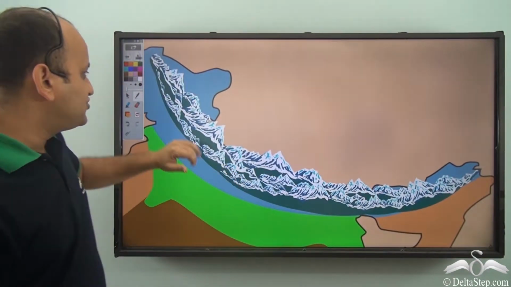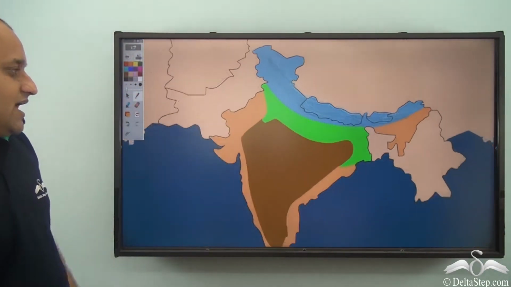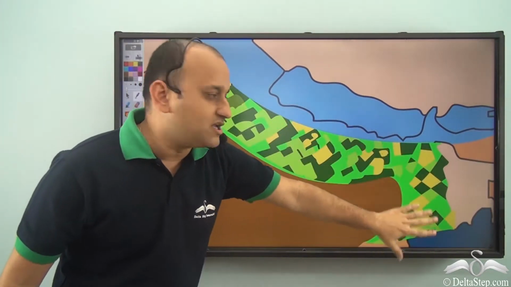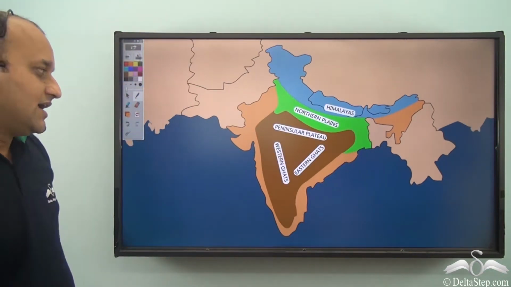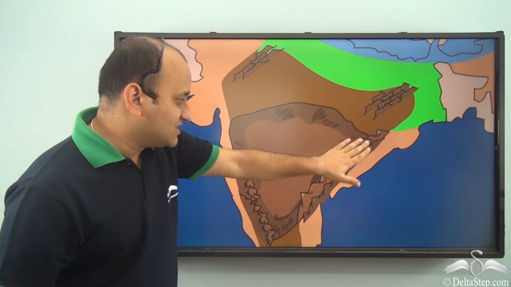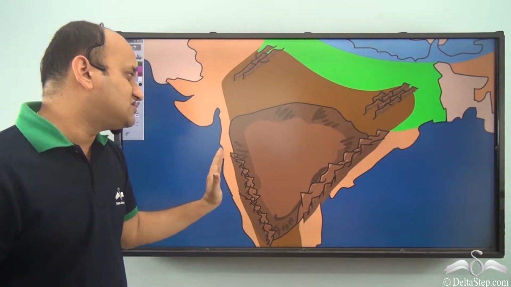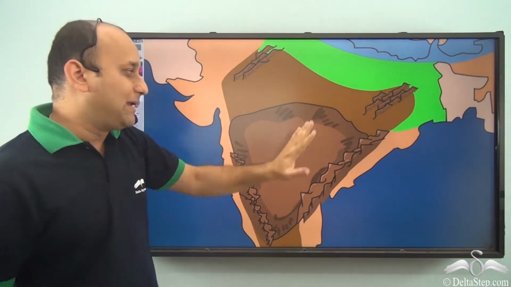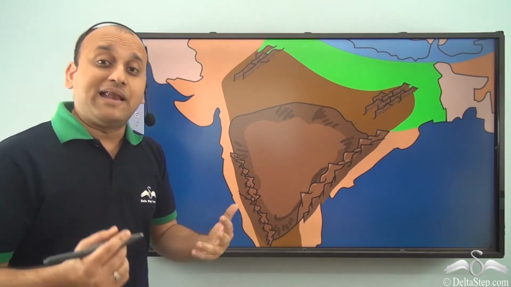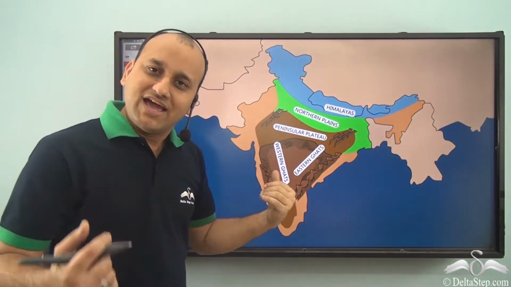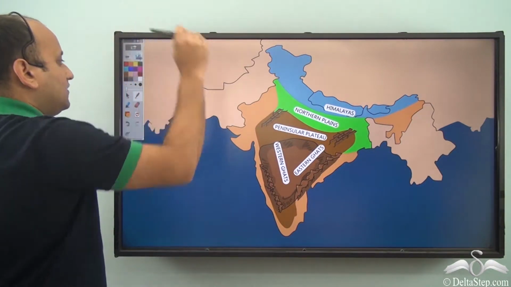So let's see the Himalayas. As you can see, the Himalayas are covered with very high, snow covered mountains. And then we come to the Northern Plains. These are flat lands, very good for agriculture, covered with agricultural lands. And then you have the peninsular plateau, in which you have the Western Ghats and Eastern Ghats, and sandwiched between the Western and Eastern Ghats is the peninsular plateau. These are different plateaus. It's an aggregation of plateaus. That is the peninsular plateau region. And together, all these three divisions make up our country, India.